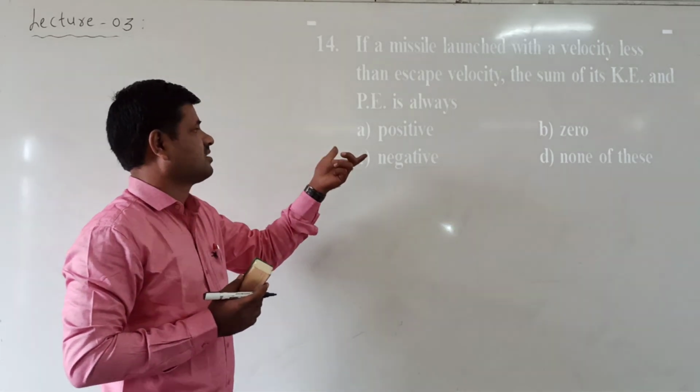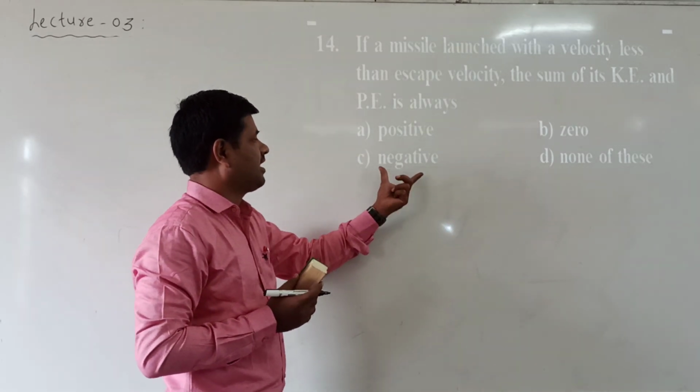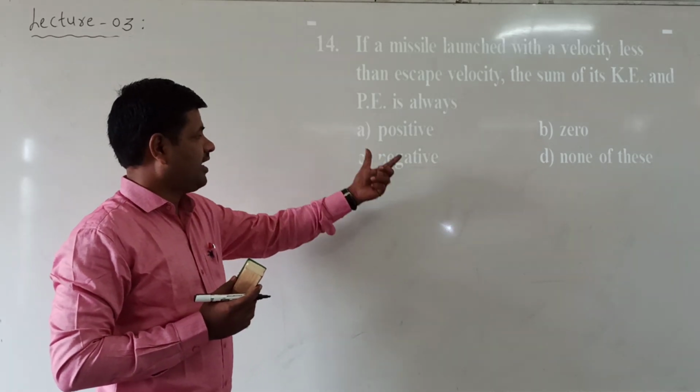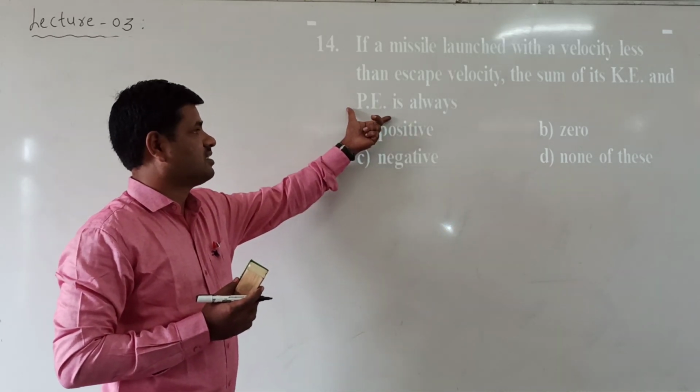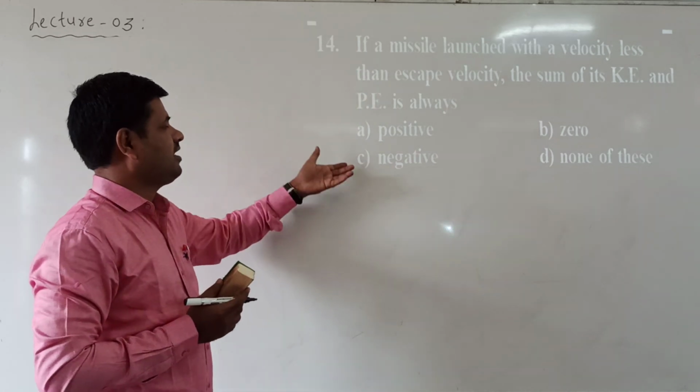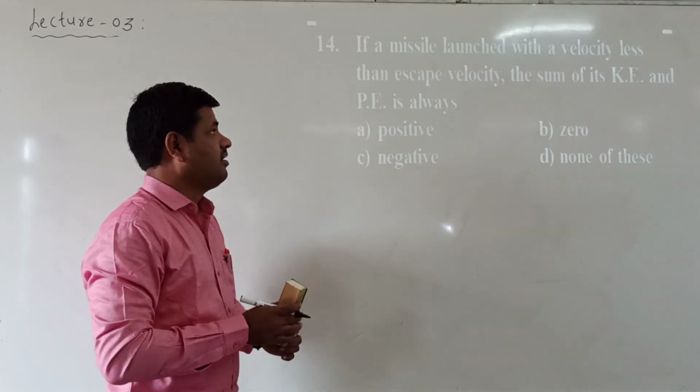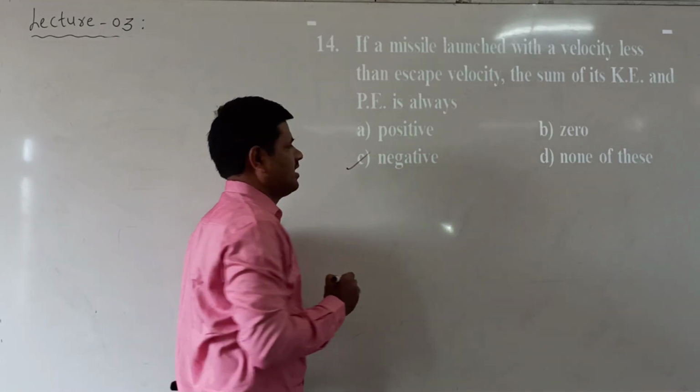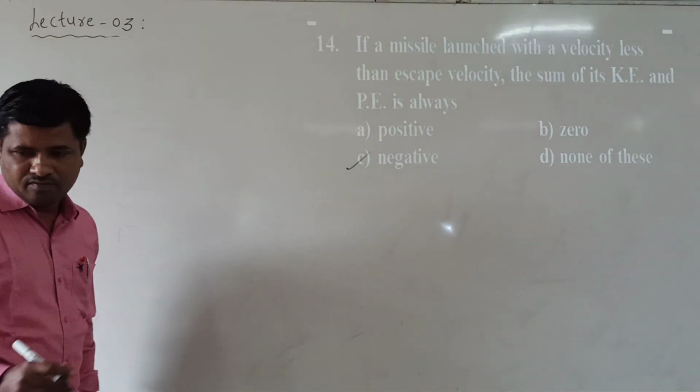Potential energy value is larger. So the resultant value is also what here? Negative. Why negative? Because potential energy is negative and larger in comparison to kinetic energy. When making the sum, we are getting a negative value. So which option is correct here? C option is correct.